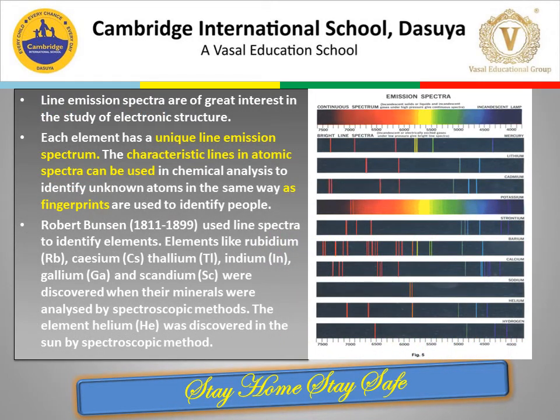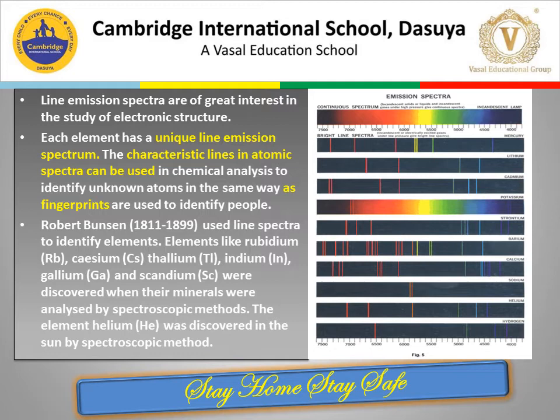The line emission spectra are of great interest in the study of electronic structure. Each element has a unique line emission spectrum. The characteristic lines in the atomic spectra can be used in chemical analysis to identify unknown atoms in the same way as fingerprints are used to identify people. The exact matching of lines of the emission spectrum of the atom of a known element with the lines from an unknown sample quickly establishes the identity of the latter.